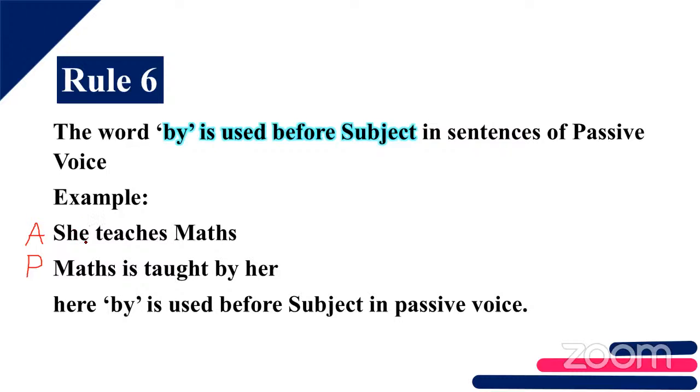We want to identify the subject, object, and verb, right? Which is the object in the sentence? Max, ma'am. Yes, Max is the object. Which is the verb? Ma'am, teachers. How do we change the base form? Base form to past participle form. Teach will be changed to taught, right? So maths is taught by her. She will be changed to her, no?